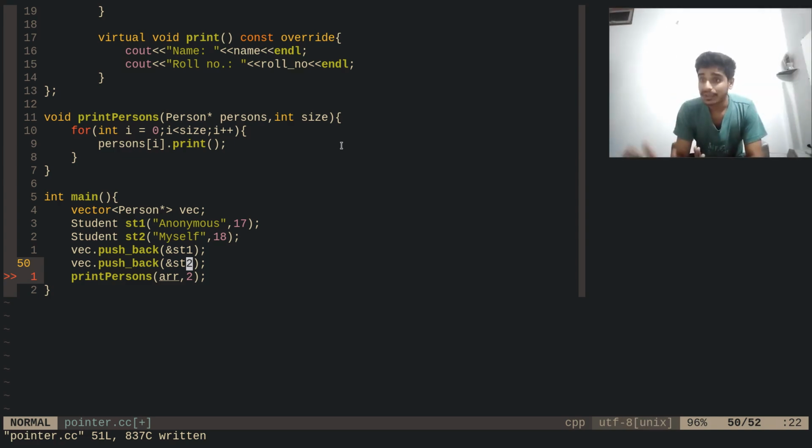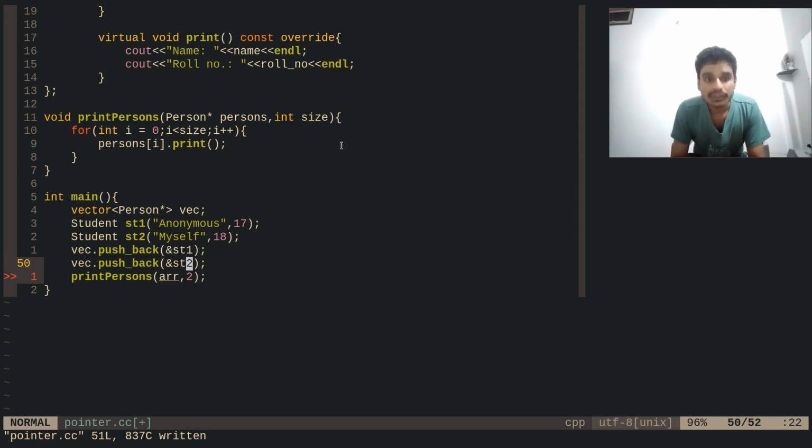Okay, so if I get the point, it is something like vector of person star. Why person star? Because I wanted to show you the polymorphism, that we can do polymorphism with the vectors. How you can get it? For the time being I have hard coded it. You can get it easily. This is like a simple programming exercise, you can do it. I am not gonna teach you, it's not a tutorial thing, it's a disaster thing.